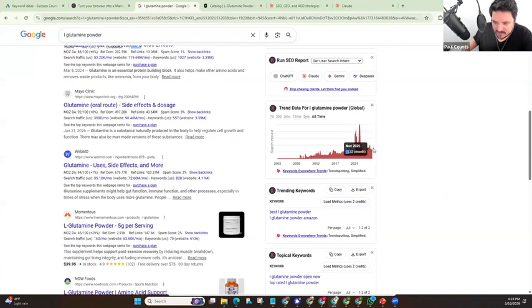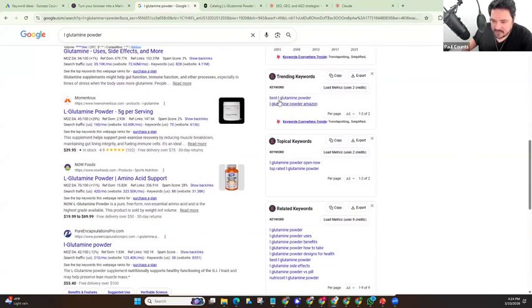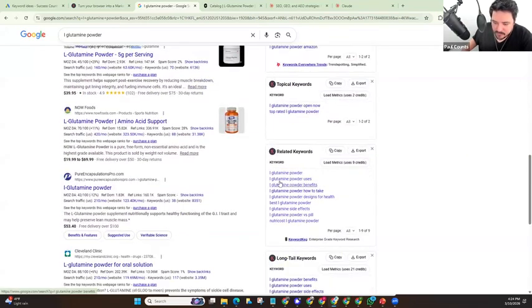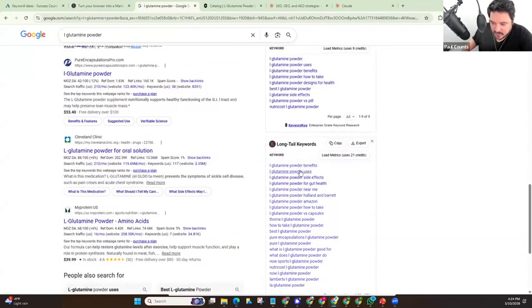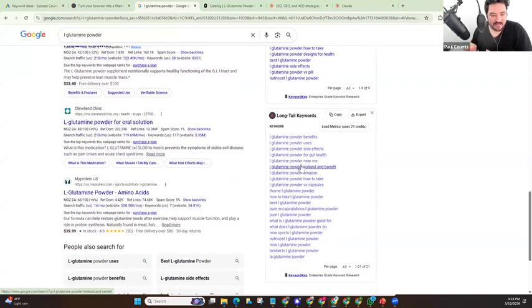They must have been talking about it on TikTok and all that. And so best L-glutamine powder, L-glutamine powder uses, benefits, things like that. So it still gives you a lot of the keywords. Oh, notice for gut health still shows up as an option. Now, you don't have data to say this is a popular term, but it's pretty safe to say if it appears in this list of 21, it's probably got some volume.